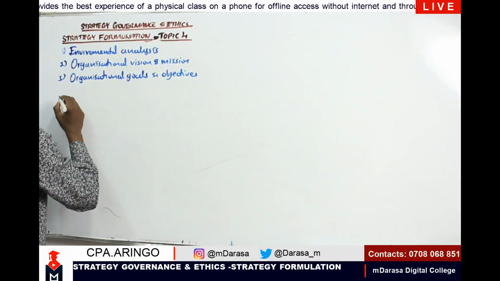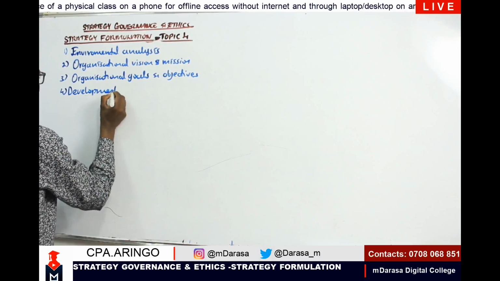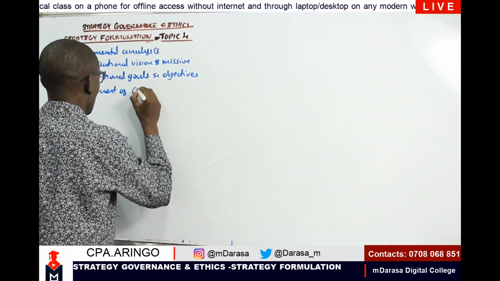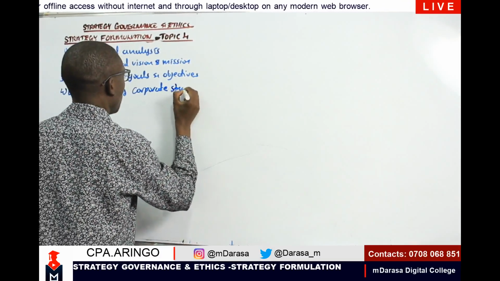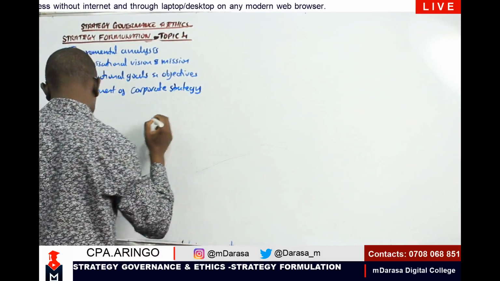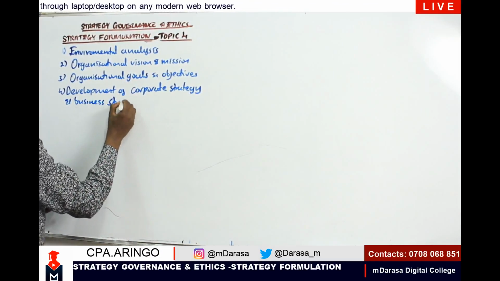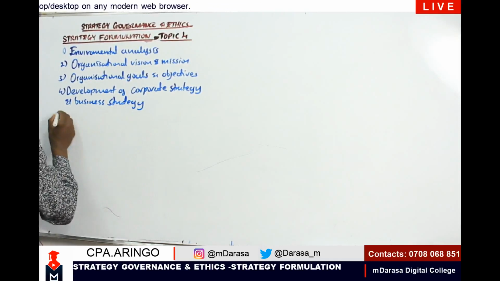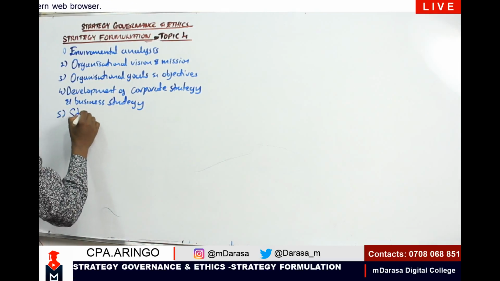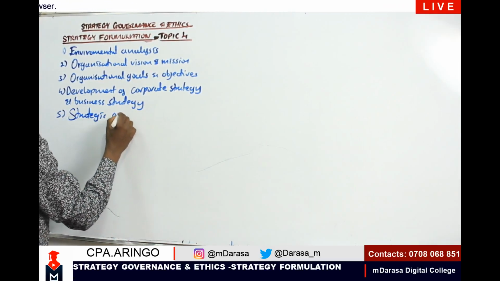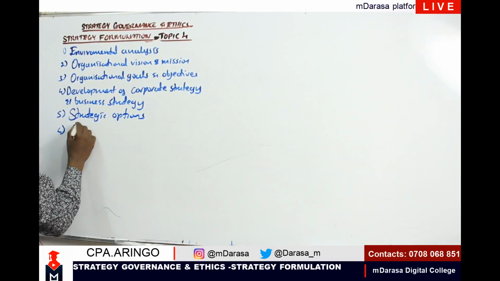Development of corporate strategy and business strategy. Number 5, I must also be very good in strategic options. Number 6, talk about strategy formulation constraints.